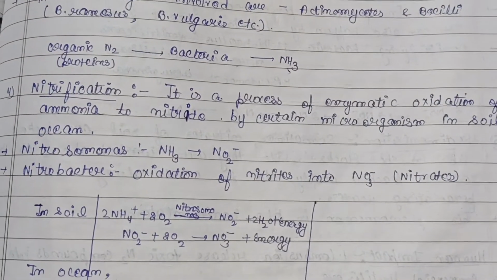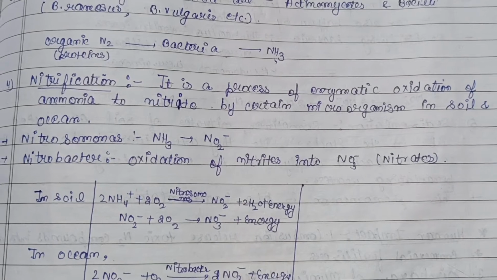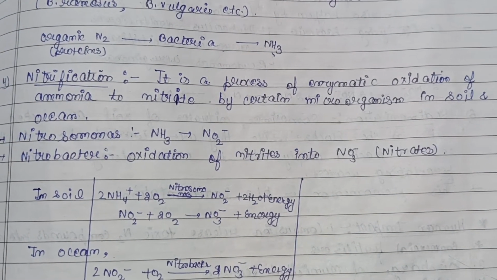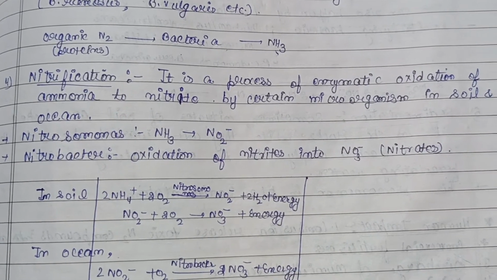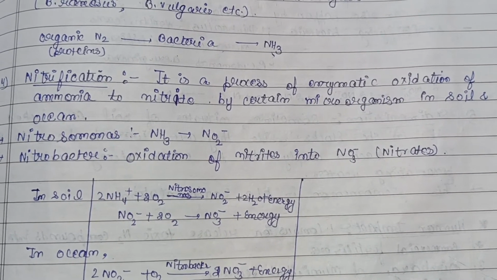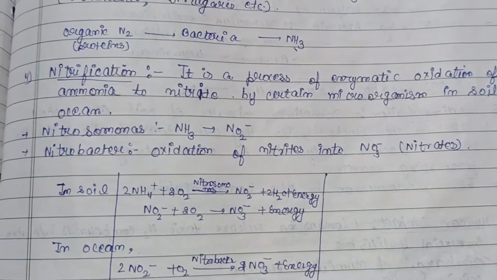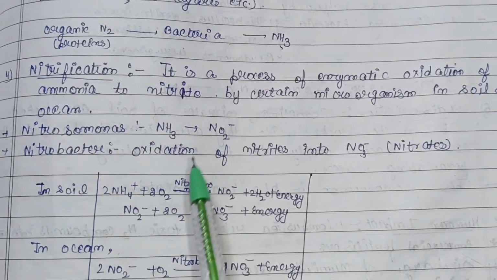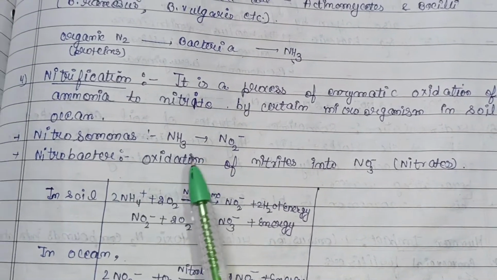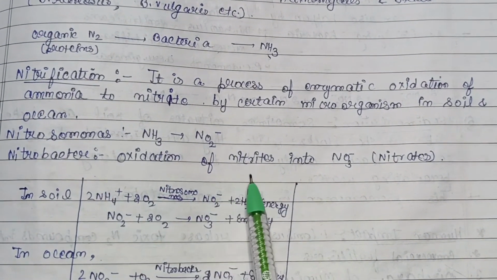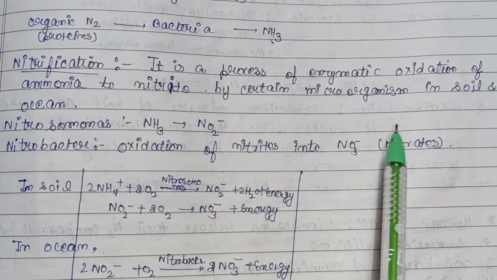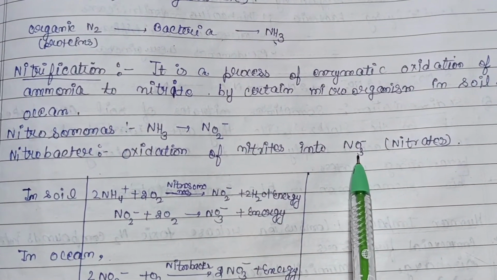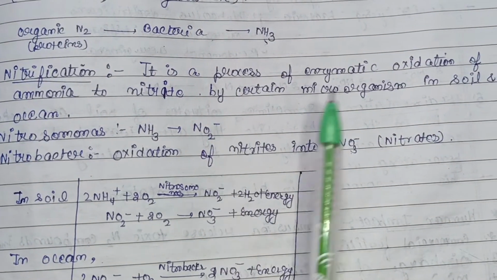Then the next step is nitrification. It is the process of enzymatic oxidation of ammonia to nitrite by certain microorganisms that are present in soil and oceans. As you can see, Nitrosomonas converts NH3 into NO2 negative, and later on Nitrobacter performs the function of oxidation of nitrites into NO3 negative, that is, nitrates.